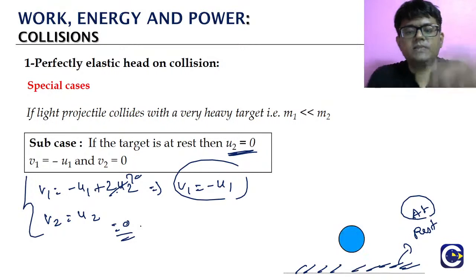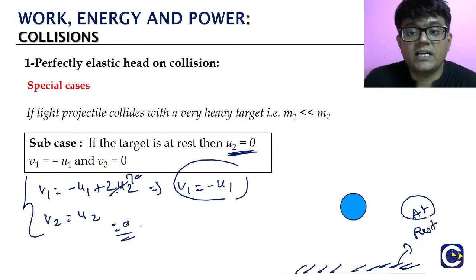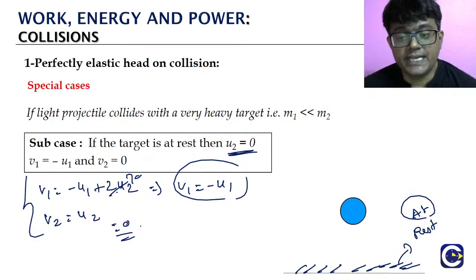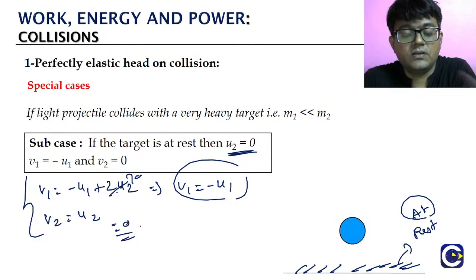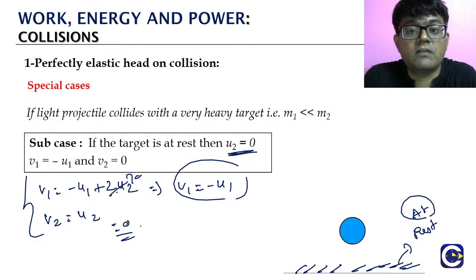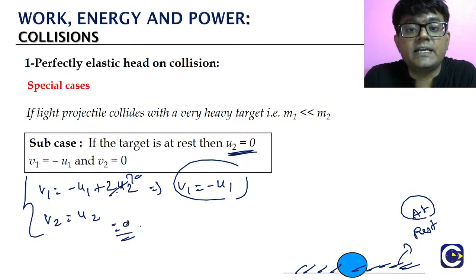Okay. So what are we seeing? If you consider this bouncing of the ball as a perfectly elastic head-on collision, where the target is a heavy target, the projectile is a light projectile. In that formula for the final velocities, if we just substitute the condition, what is the condition here? The target is initially at rest.